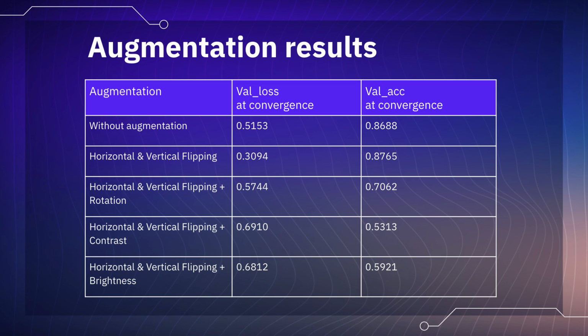We added the augmentation one by one, starting with horizontal and vertical flipping. It has shown to improve the validation accuracy to 0.8765 at convergence. Hence, we will include this augmentation in the rest of our testings. When paired with rotation, contrast, and brightness, however, the accuracy went down. Hence, this shows that horizontal and vertical flipping is the only useful and viable augmentation for this model and dataset.